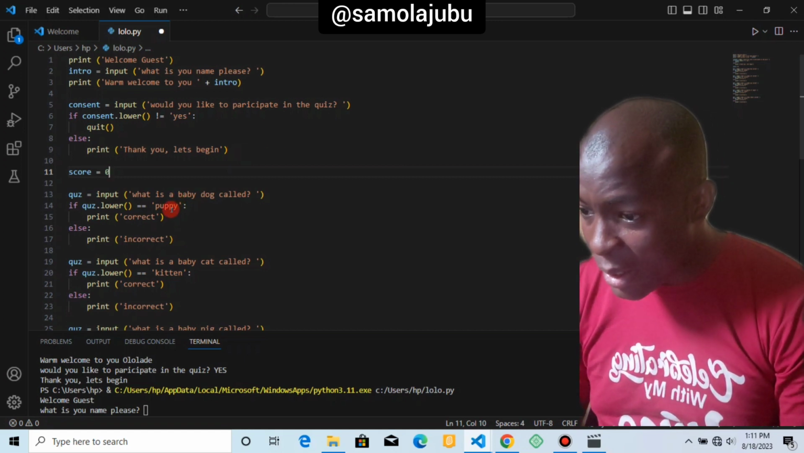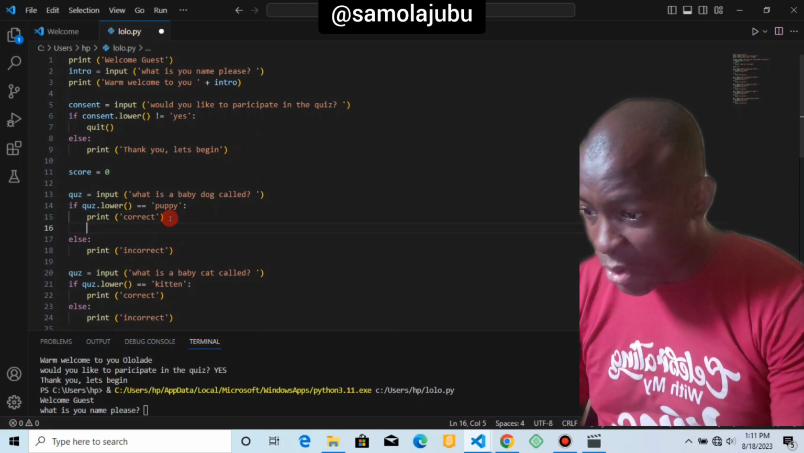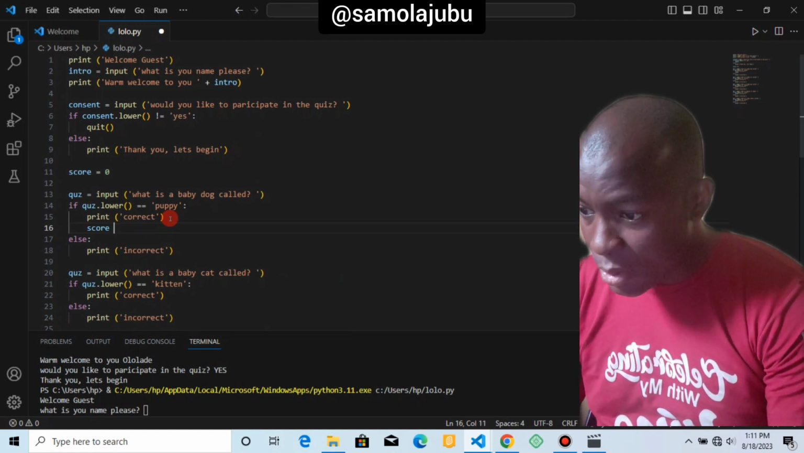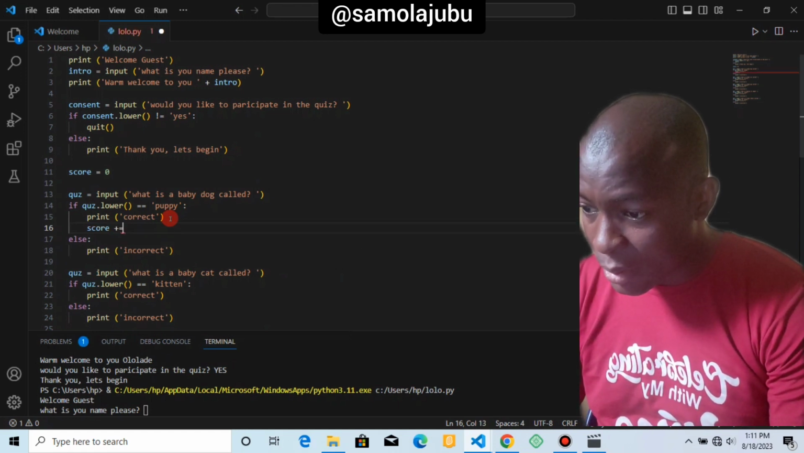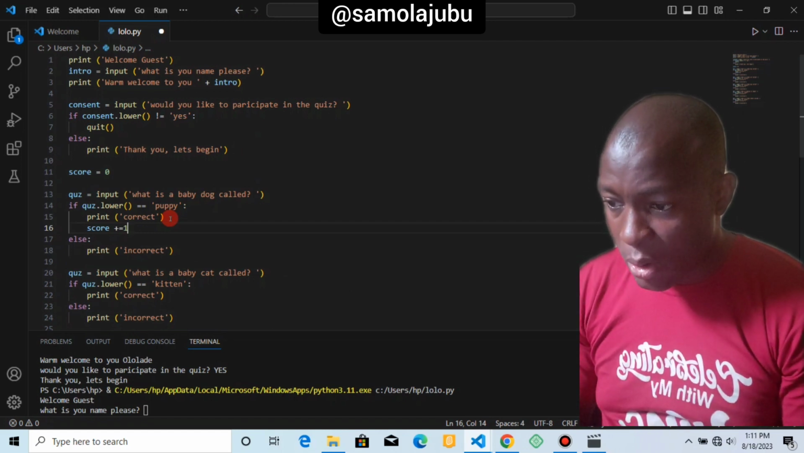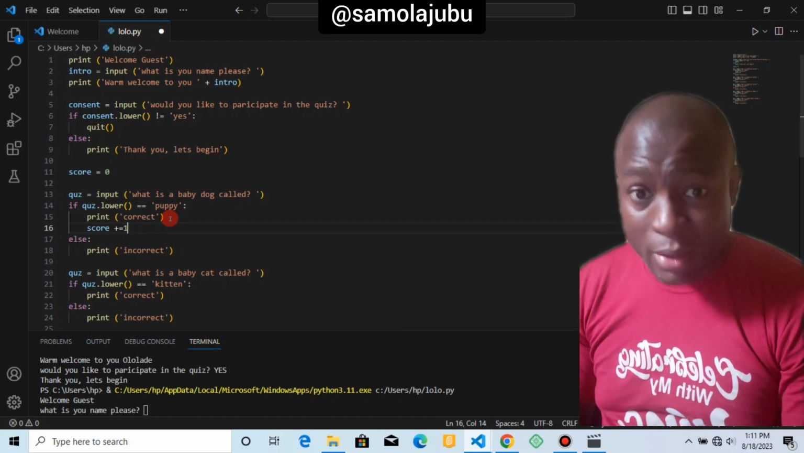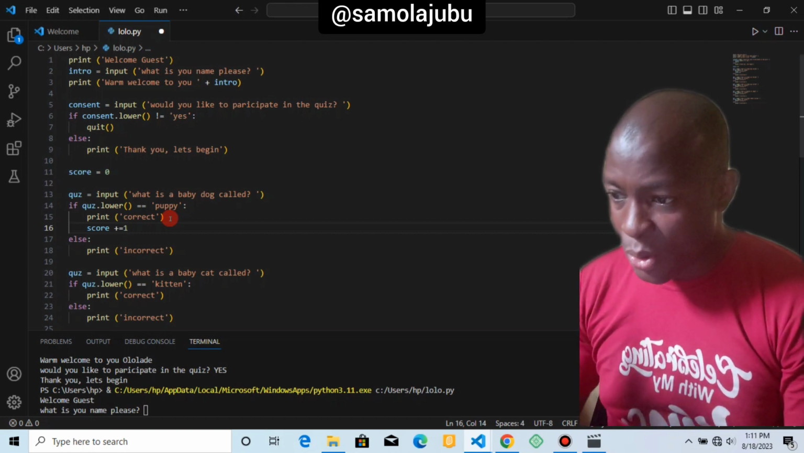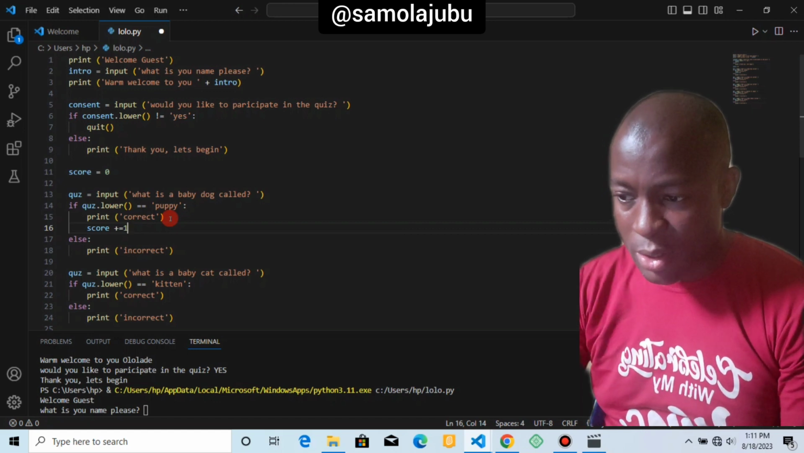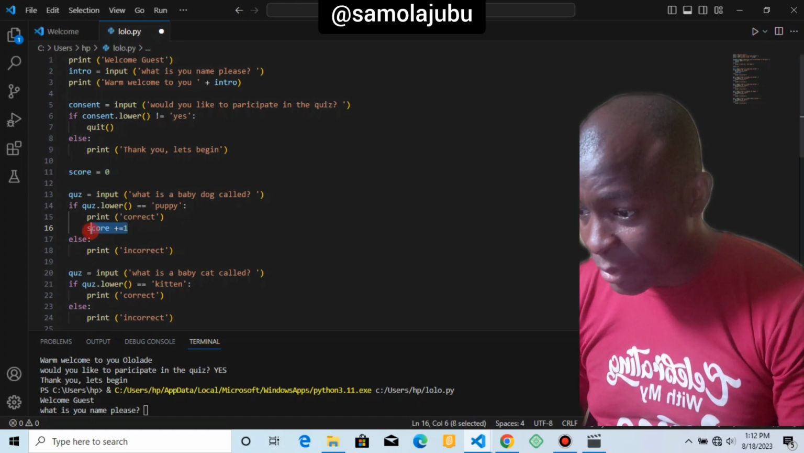Okay, so now here I'm going to add this here, print. So that's if you get it correctly, that's the first one. So I'm going to say score plus equals 1. So every time you get it correctly, it's going to add 1 to score. So remember, programming counting starts from 0. So every time you pass the first one, it will add 1. So the score value will become 1 here. Okay, that's if you get it correctly.